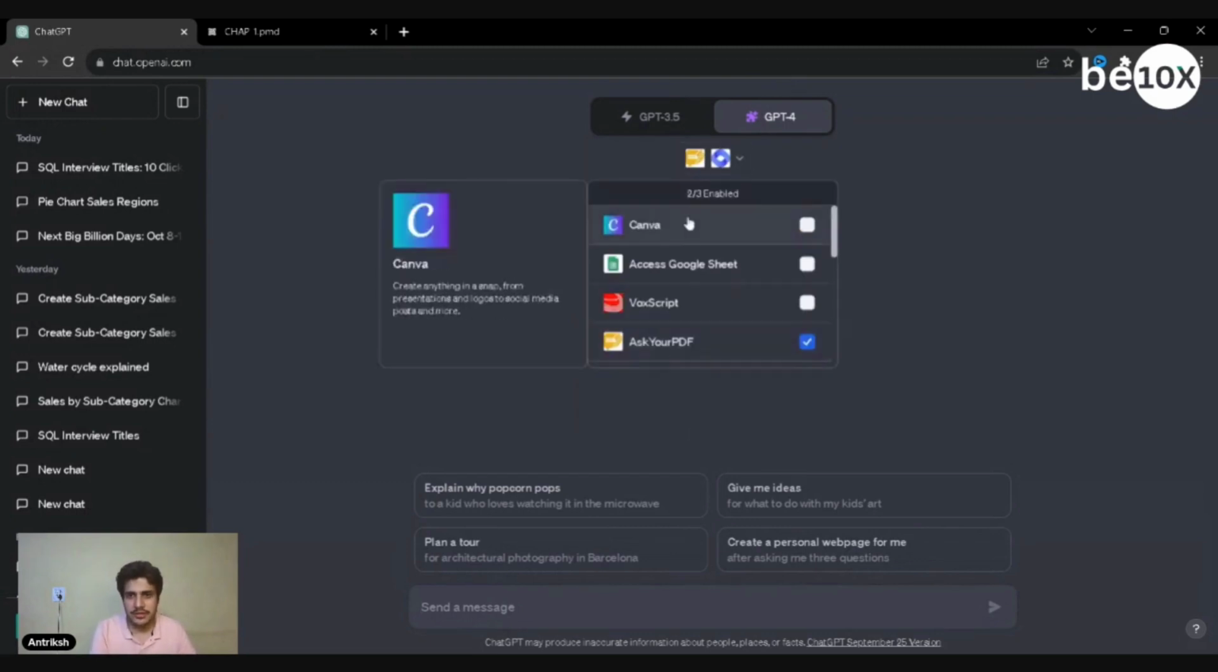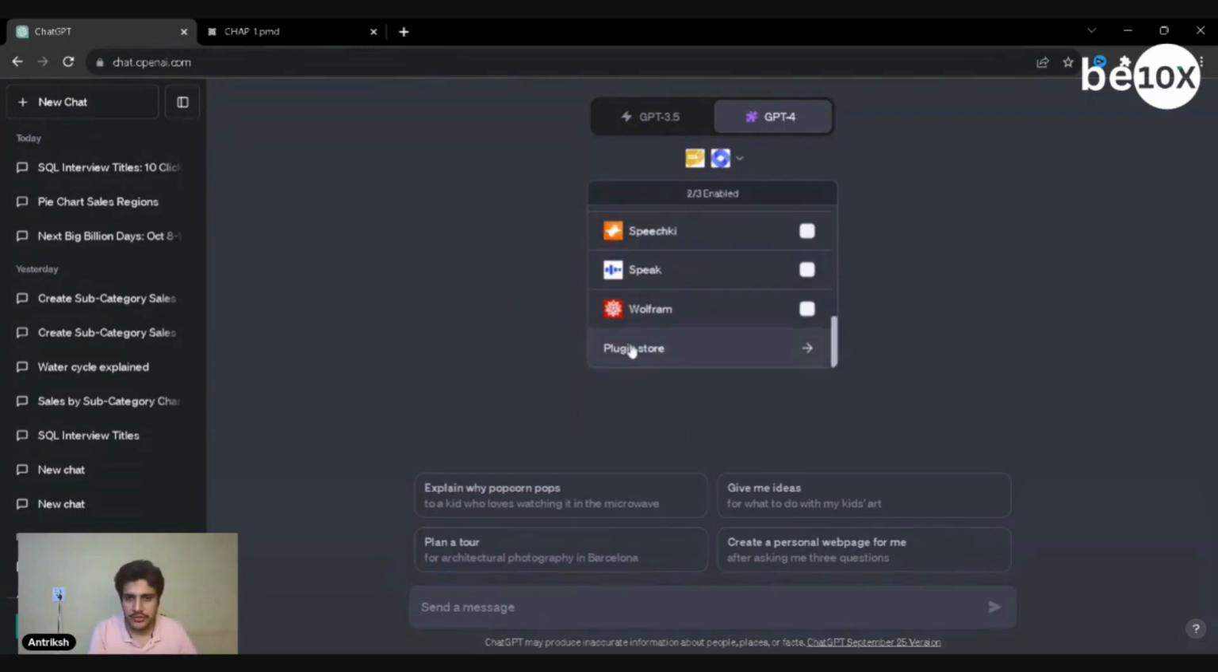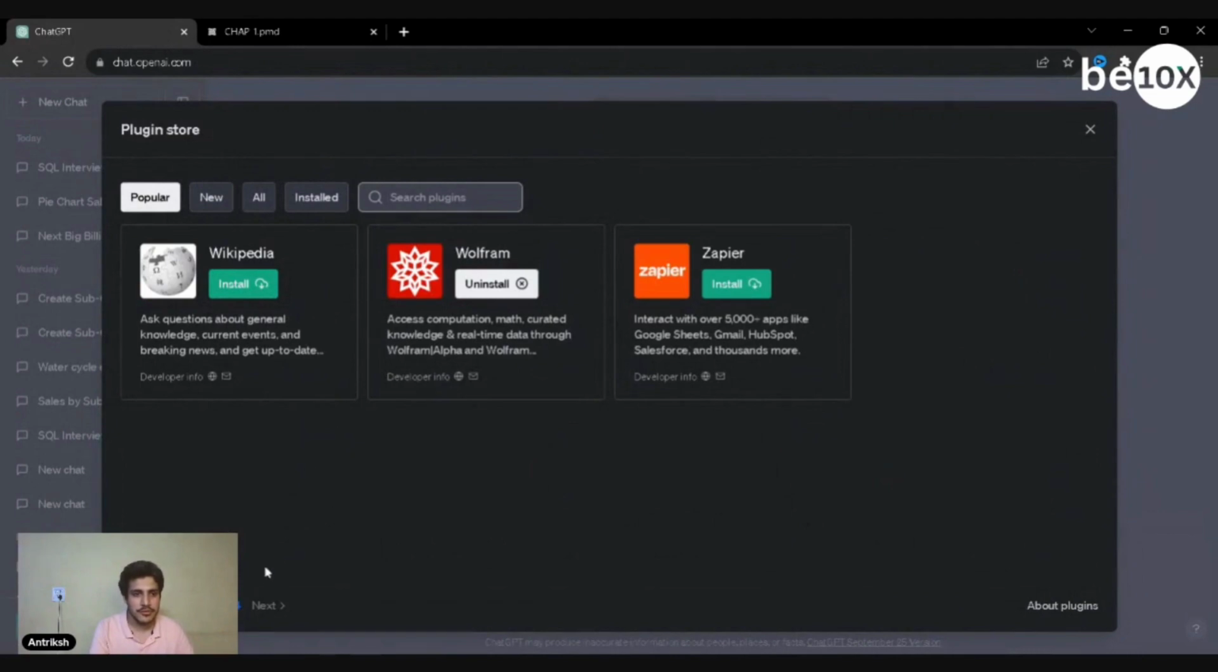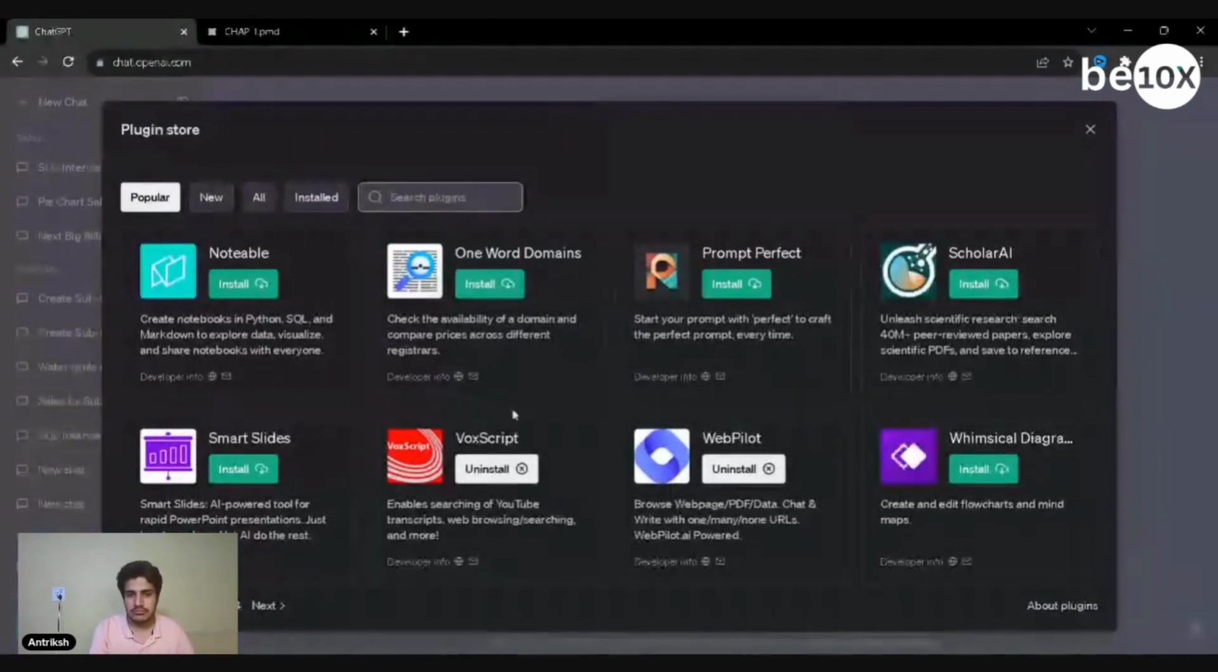Then here are the plugins. You can see this is the plugin store, wherein there are many plugins available. There are 4 pages, so you can calculate the number of plugins. 8 here, 8 here as well.